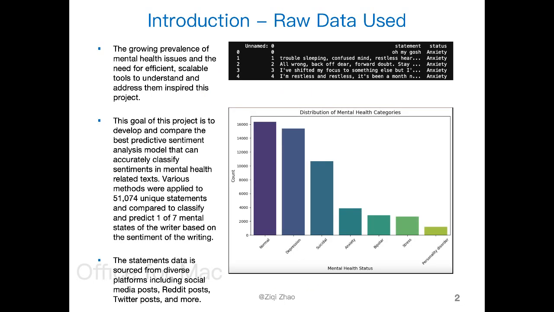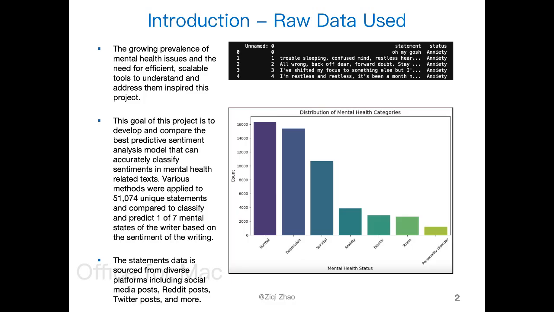Now to introduce the raw data I used, we can look at the top left. With the key, there are two columns in the data: a text statement, and a mental health status, one of 7. The statement data is sourced from diverse platforms, including social media posts, Reddit posts, Twitter, and blogs.